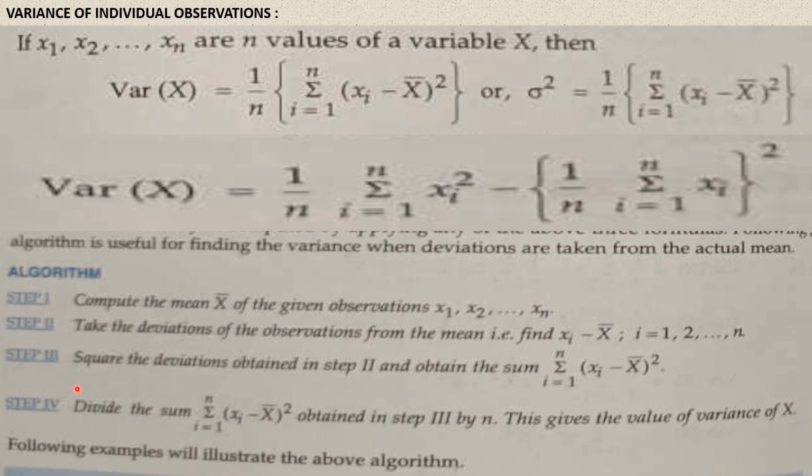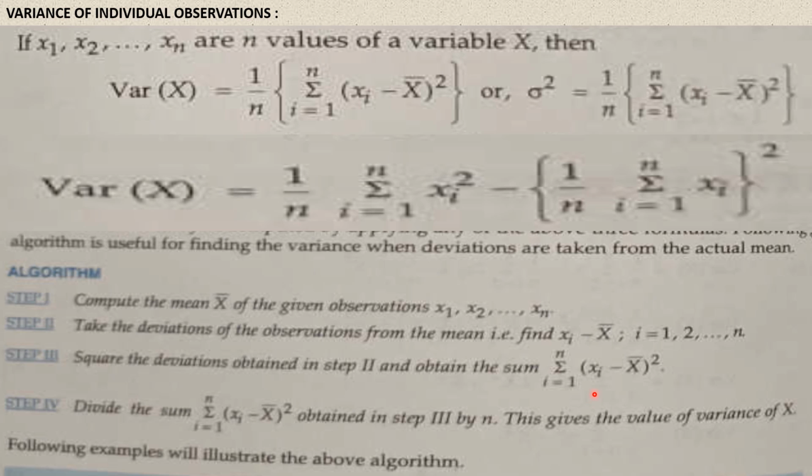Now the third step. In the case of mean deviation, we took absolute values of deviations, but here in the case of variance, we have to square the deviations obtained in step 2. We have to find the square of each deviation, that is sigma i equal to 1 to n xi minus x bar whole square.